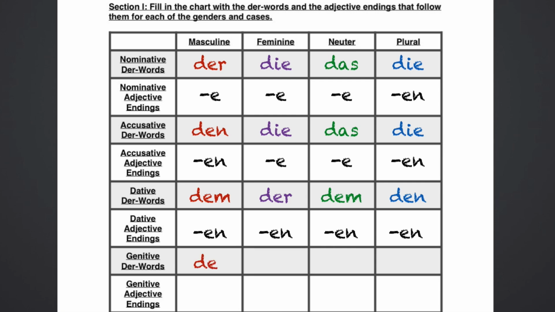In the genitive case, we have des, der for your der words. And of course, all of these endings on the adjectives again take ens for all of the genitive ones after der words. So you could have phrases like das Hemd des schönen Mannes, the shirt of the beautiful man. Das Kleid der schönen Frau, the dress of the beautiful woman. Das T-shirt des kleinen Kindes, the T-shirt of the small child. And of course, in the plural form, die Kleider der schönen Kindern, the clothing of the beautiful children.